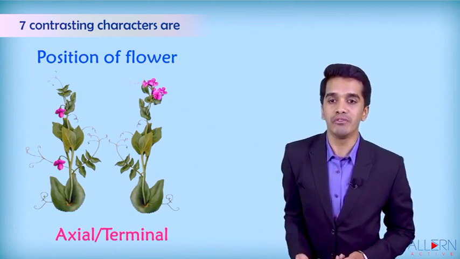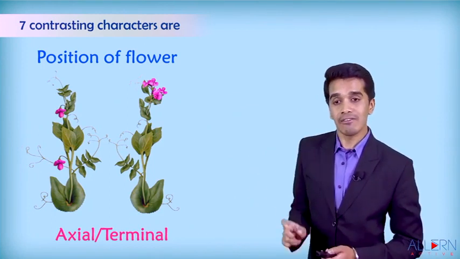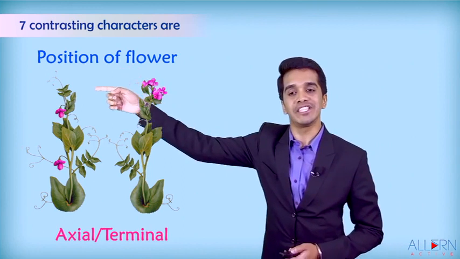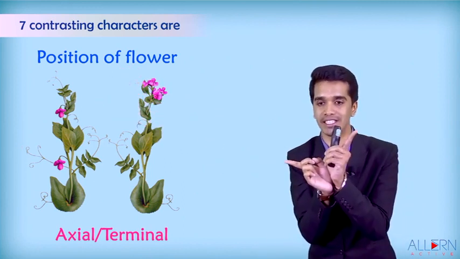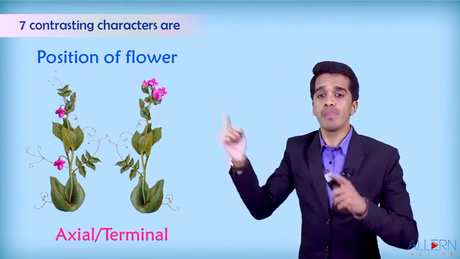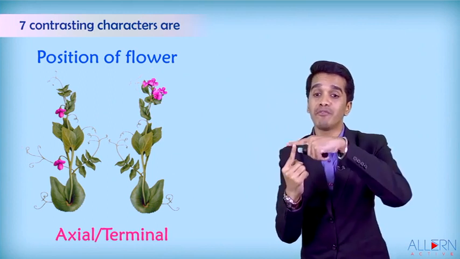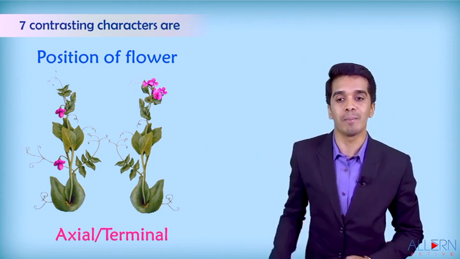The next observation he saw was the position of the flower. Some flowers, as you can see in image number 1, have grown between the axis of two branches. We call this flower axial. Some grow on the tip of the plant, and we call it terminal. So the position of the flower is either axial or terminal.